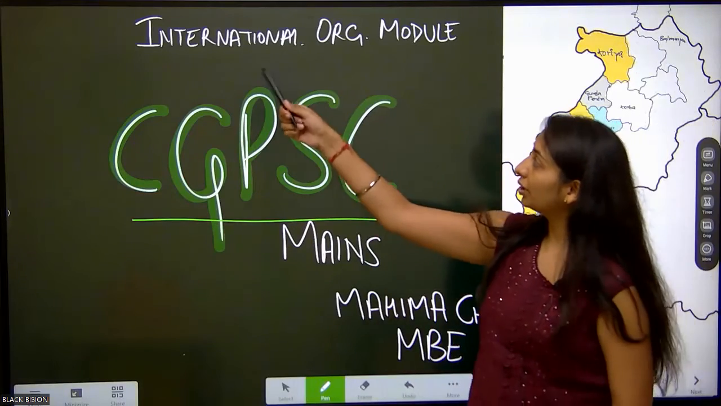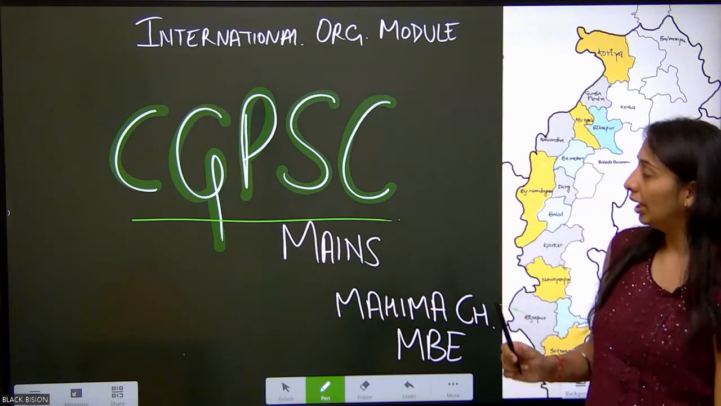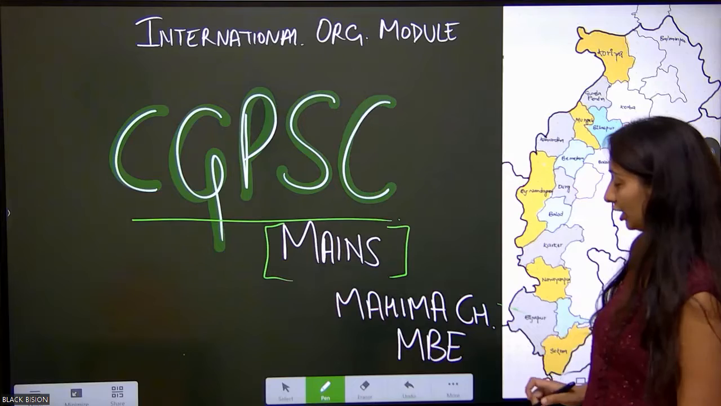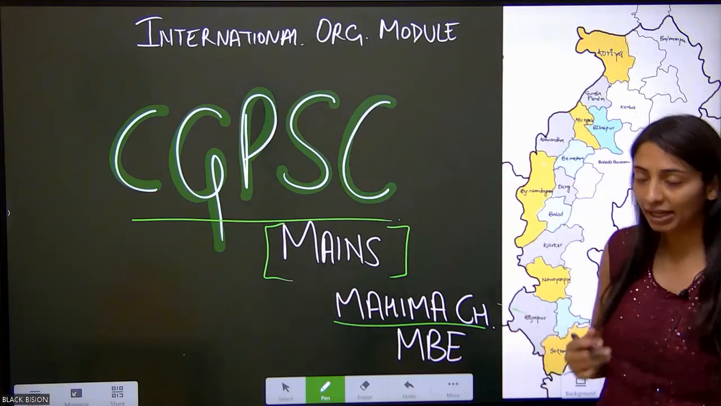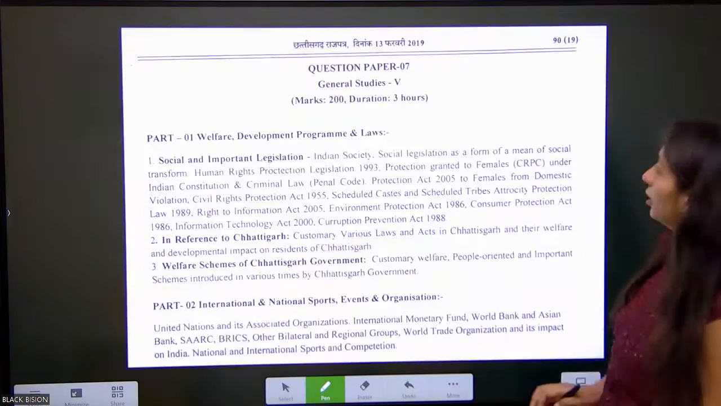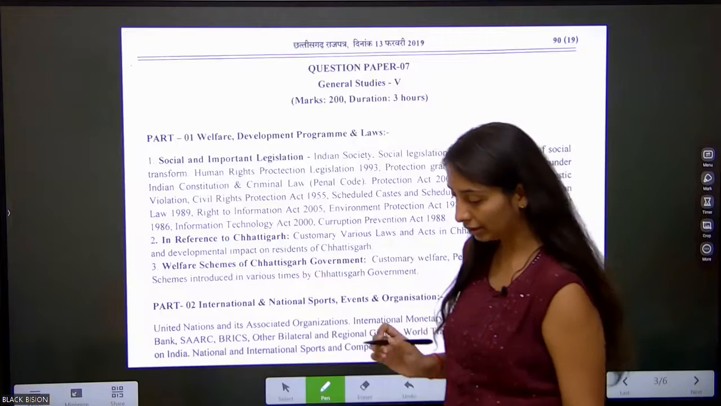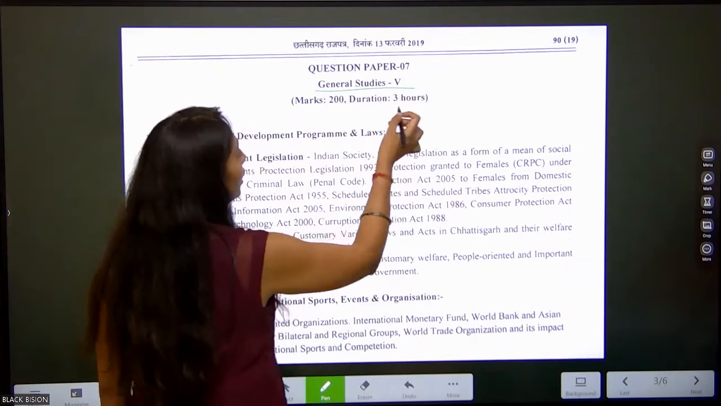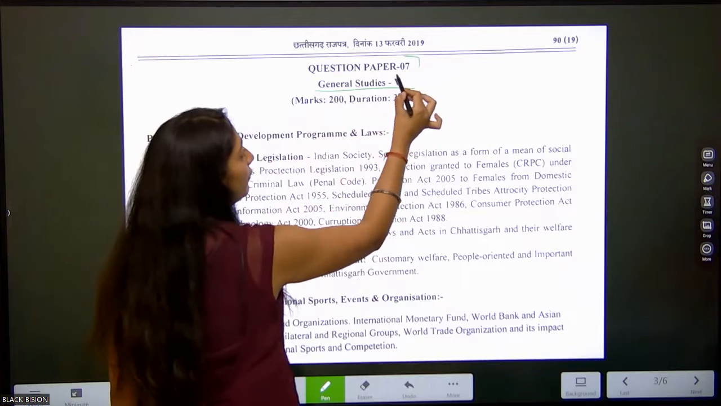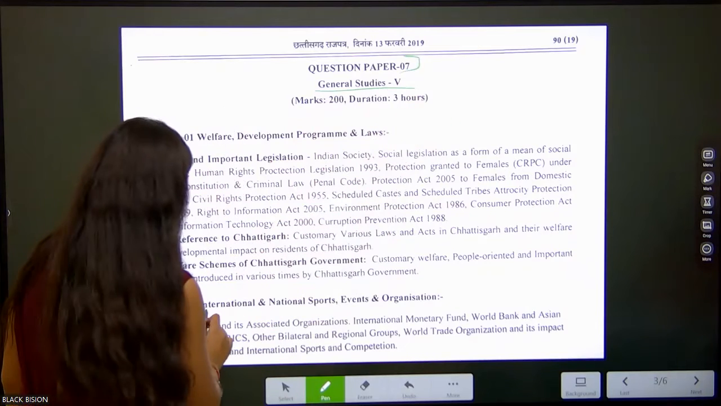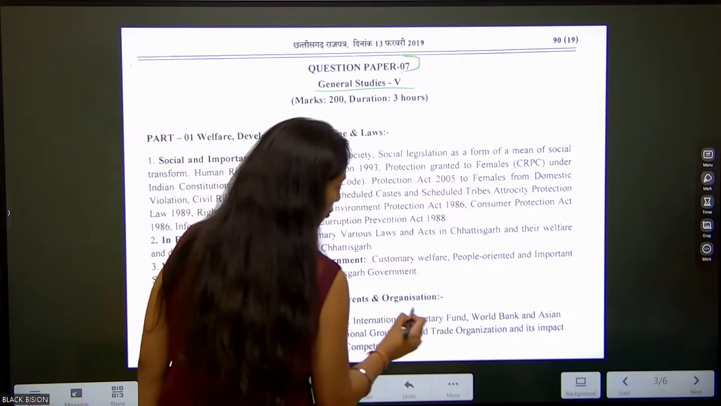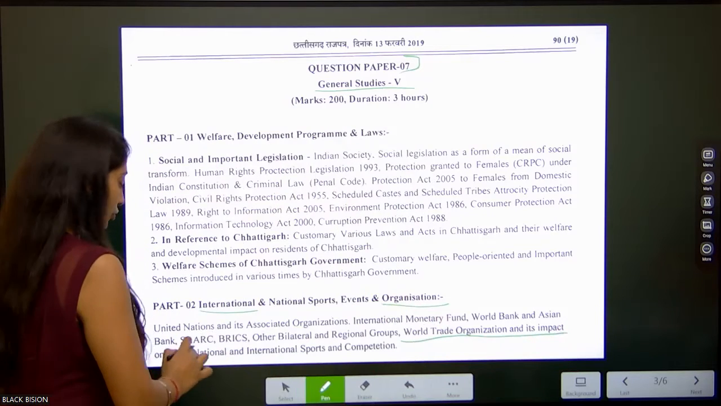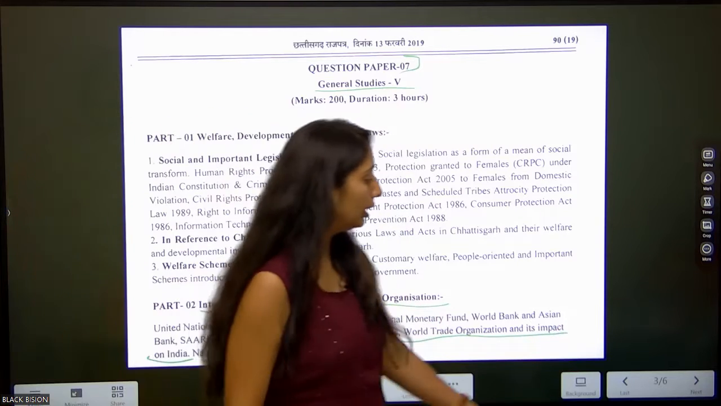Here we were discussing the international organization module, and we are focusing right now on the mains examination. I am Mahima Chaudhary and I'll be explaining about the WTO and the other subtopics. Okay, so here we were discussing question paper 7 of GS5, and in this our topic was international organizations, in which the subtopic was World Trade Organization and its impact on India.